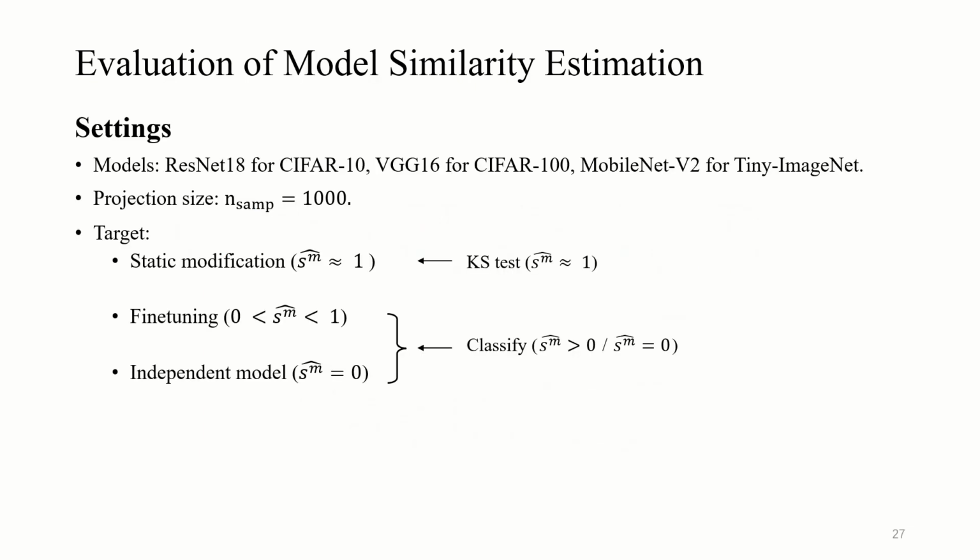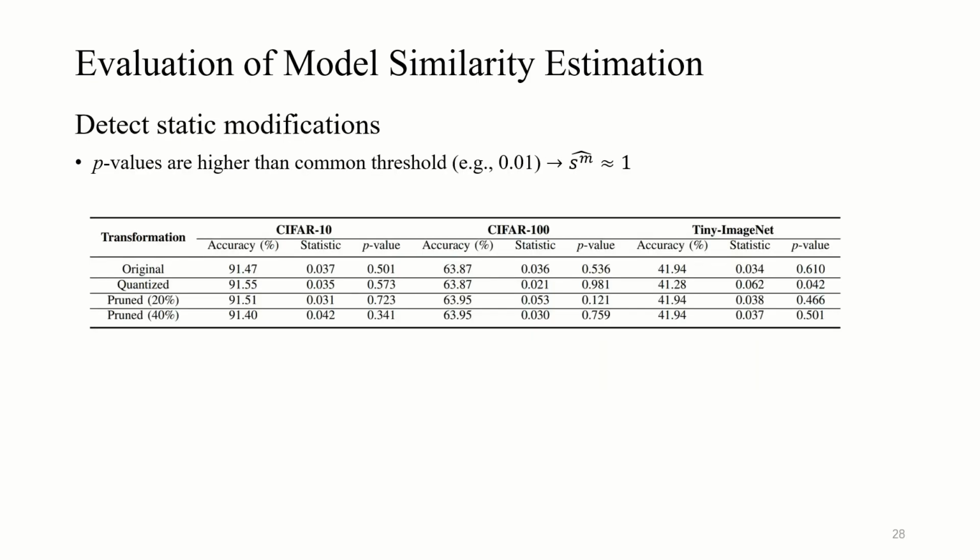To evaluate the model similarity estimation, we adopted 3 visual datasets and set the projection size to 1000 to achieve more accurate model modification detection. In our experiment, we used the KS test to determine the static modification and classify the RAI2 types based on the threshold. In this table, we see that if the adversary quantized or pruned the stolen model, the autoencoder's reconstruction error is close to that of the victim model, so the static modification can be accurately detected.